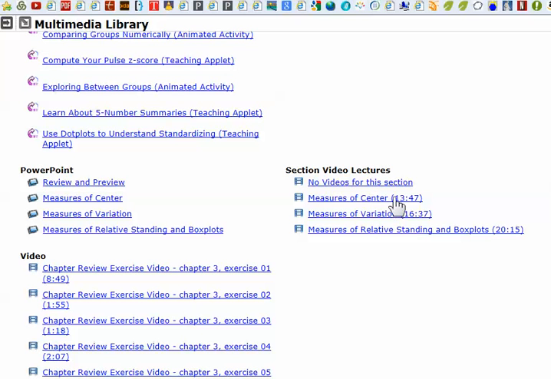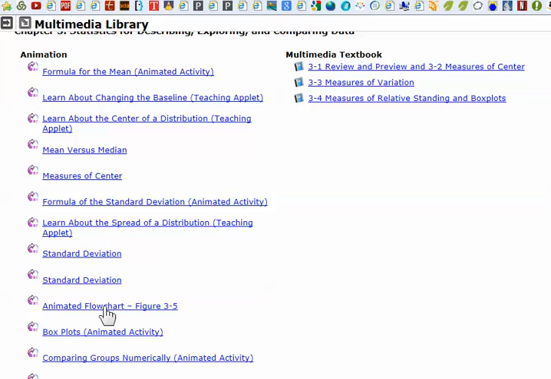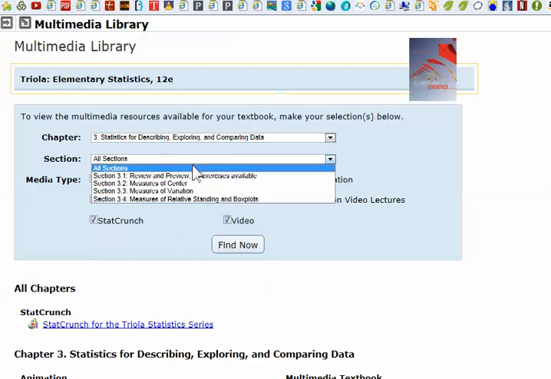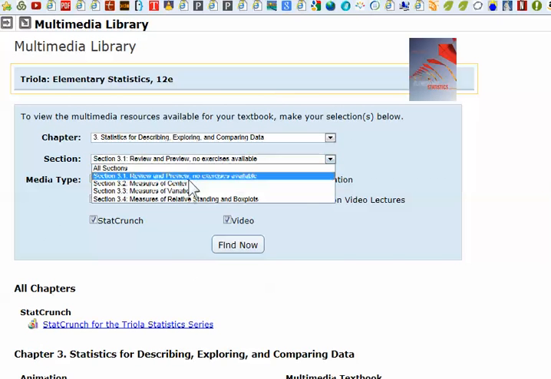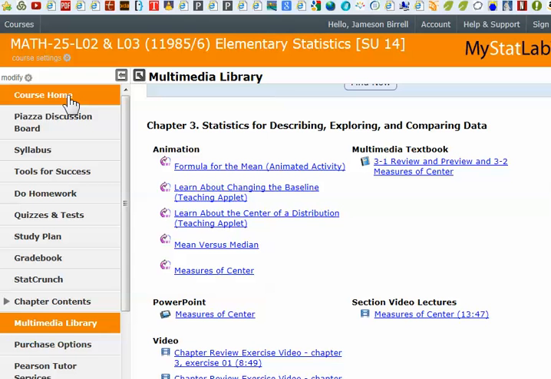So you watch a video that's 13, 14 minutes long. You open up your PowerPoint and keep that available. After you watch the video, if there are any specific areas that you got stuck on, I'll drop down to section 3.2 this time. Then you watch an additional animation, and then you should be ready to do the homework. And if you're ready to do the homework, you will be ready for the quizzes.